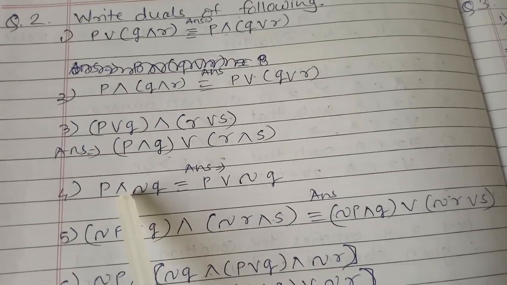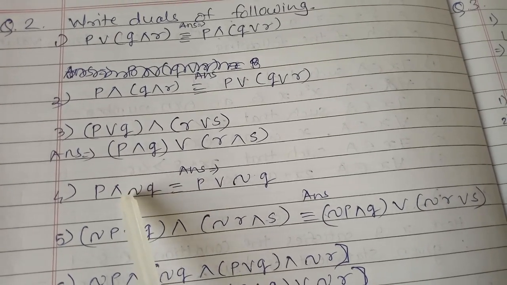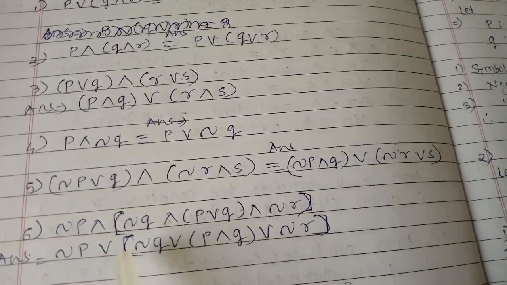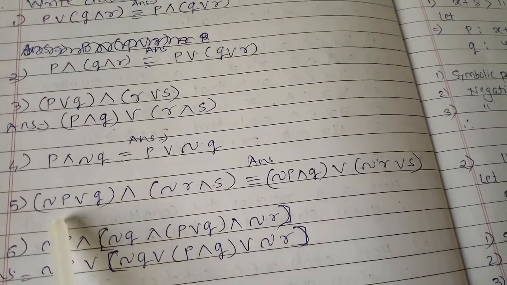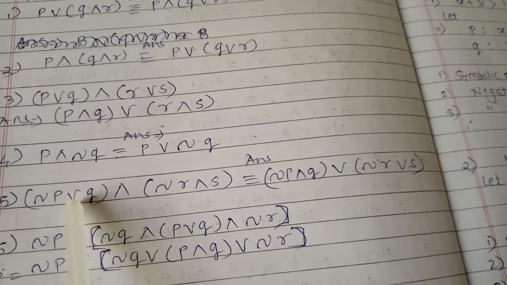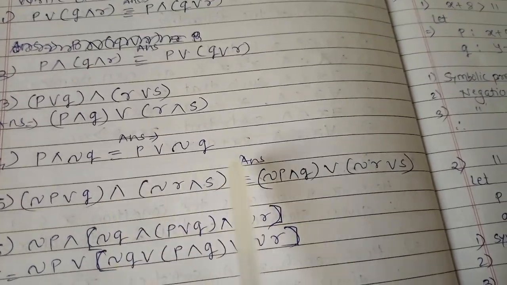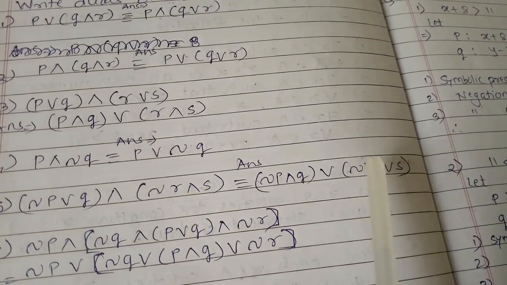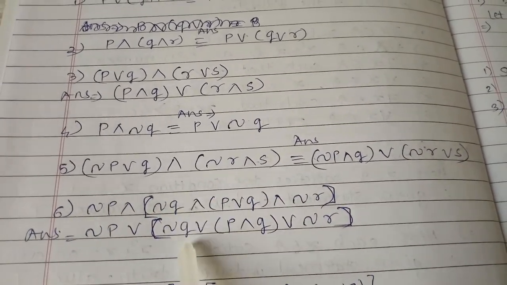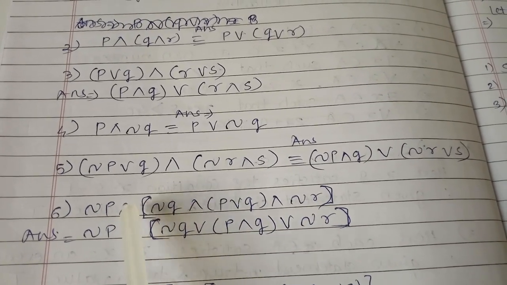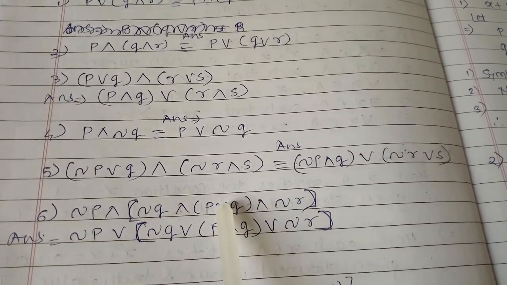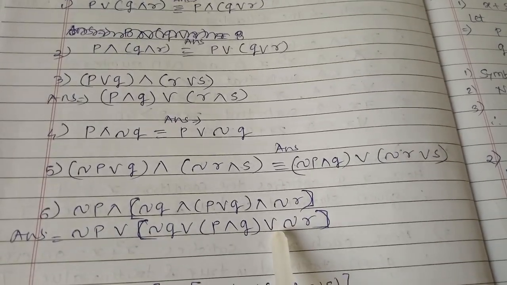Next one, P conjunction negation Q. There are no changes in the negation sign. So instead of conjunction we write disjunction. Next one, negation P disjunction Q. I am not reading the example, just see the changes in the sign. This disjunction is changed by conjunction, conjunction changed by disjunction, and here conjunction is changed by disjunction. Similarly for example number 6. I am writing it like this so you can easily find the changes: disjunction, conjunction, disjunction, no change in the negation, disjunction, conjunction, conjunction and disjunction.